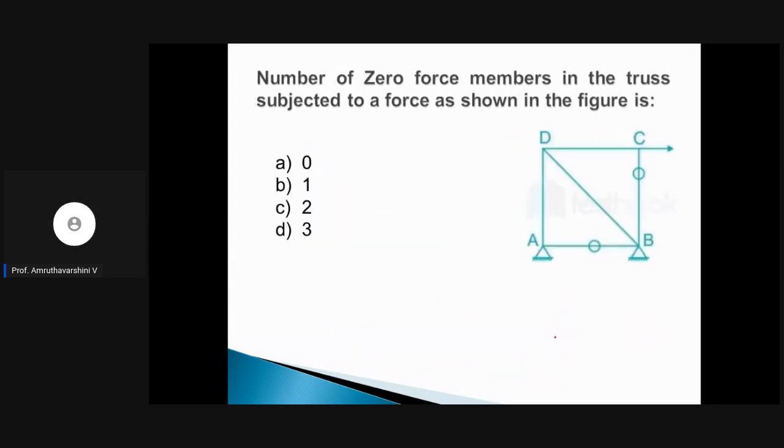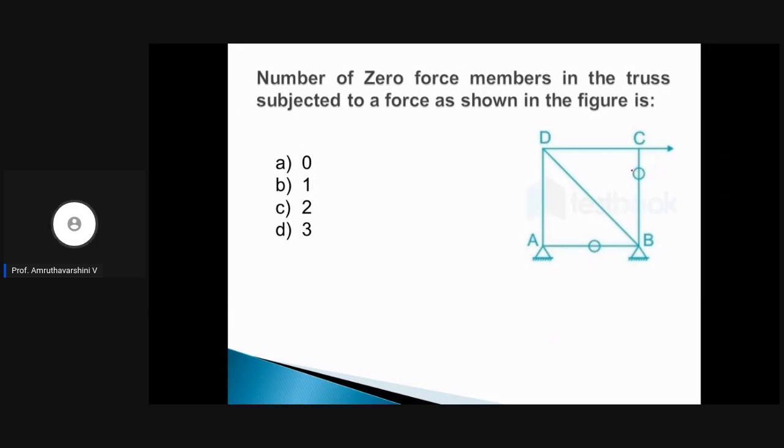Okay? So the next question that we have here is number of zero force members in the truss subjected to a force as shown in the figure. So they are asking you what is the number of, okay, they have already mentioned this as 0 and 0.